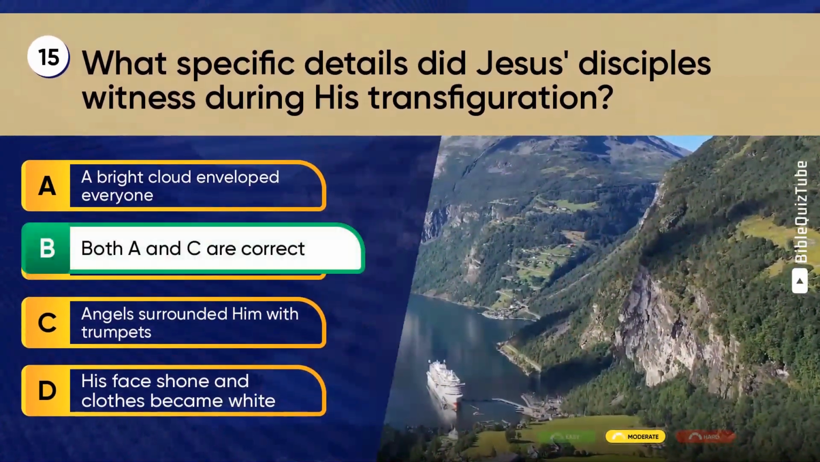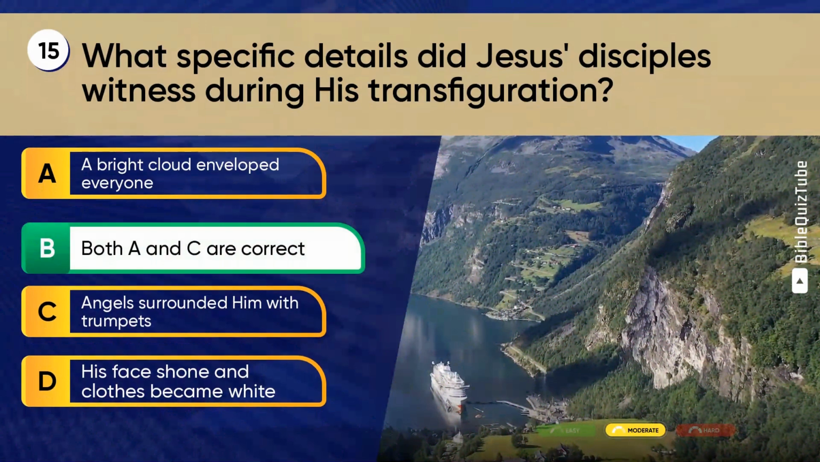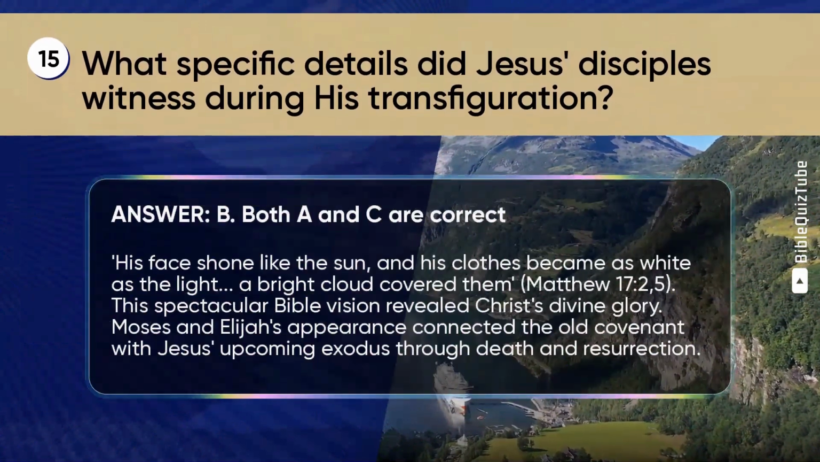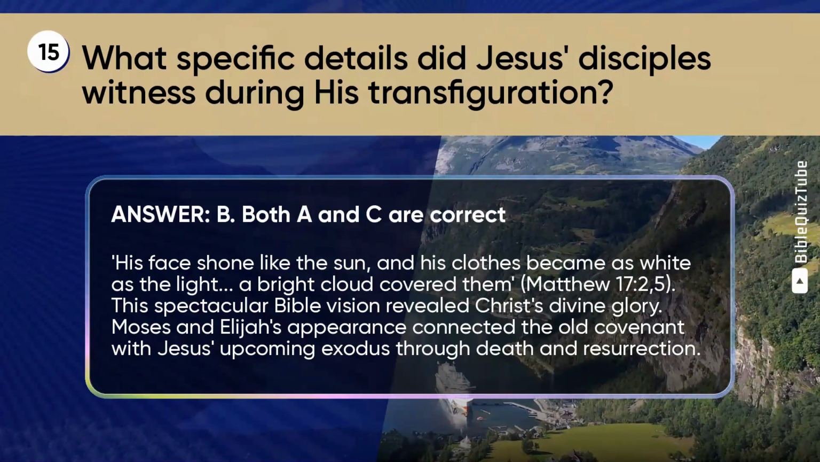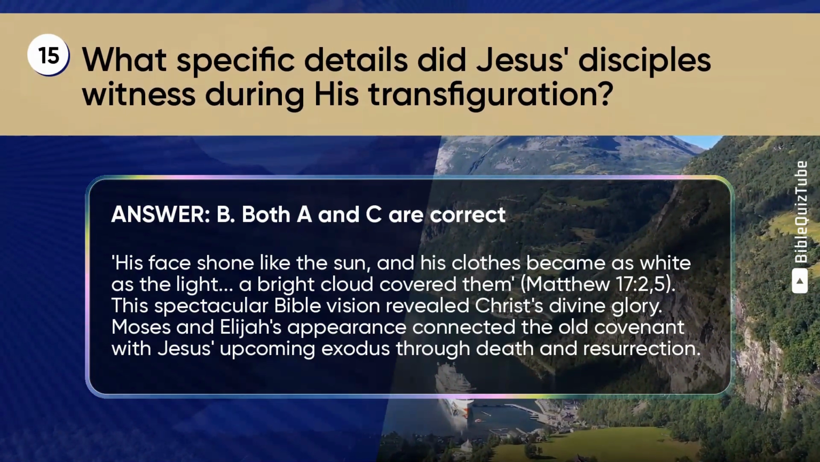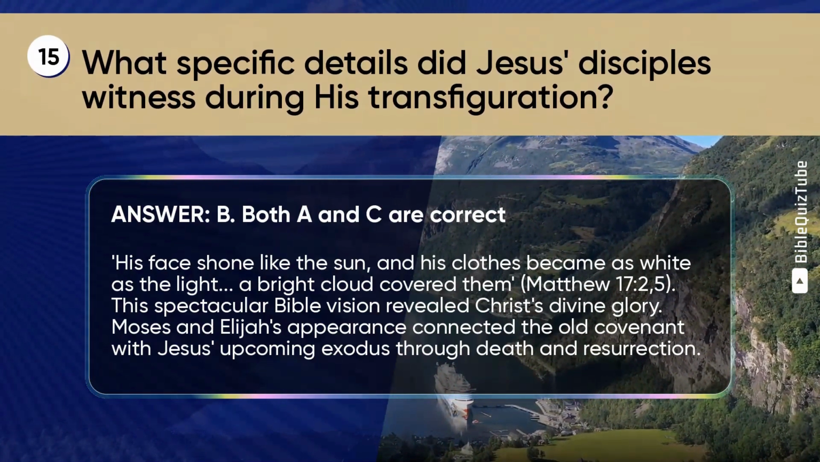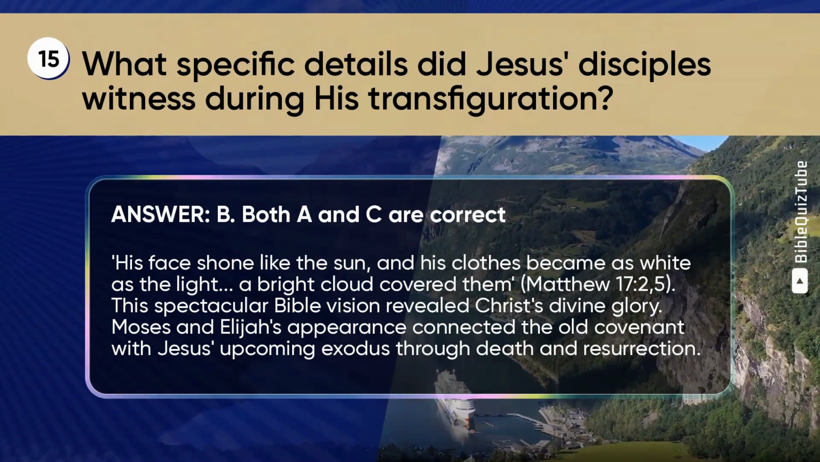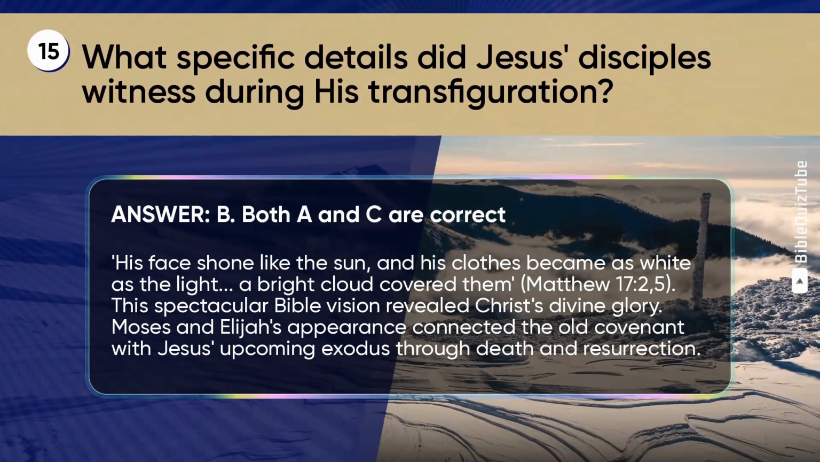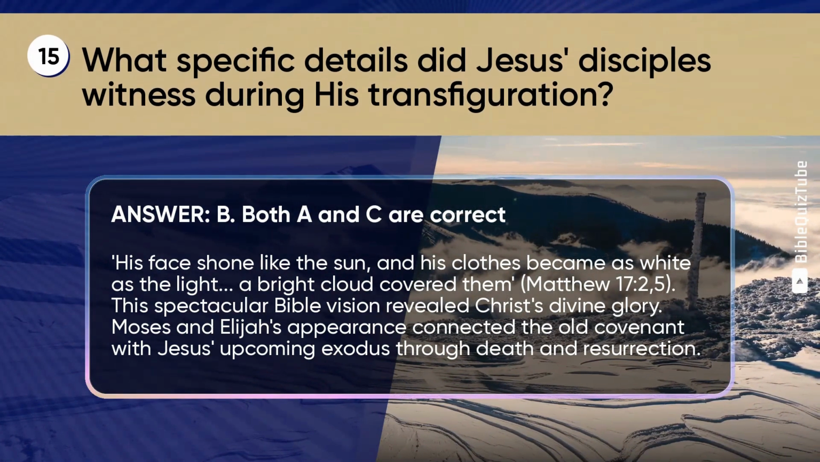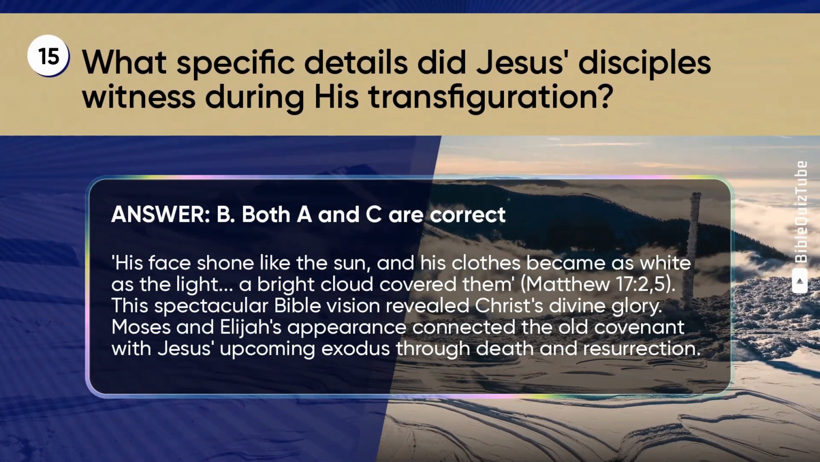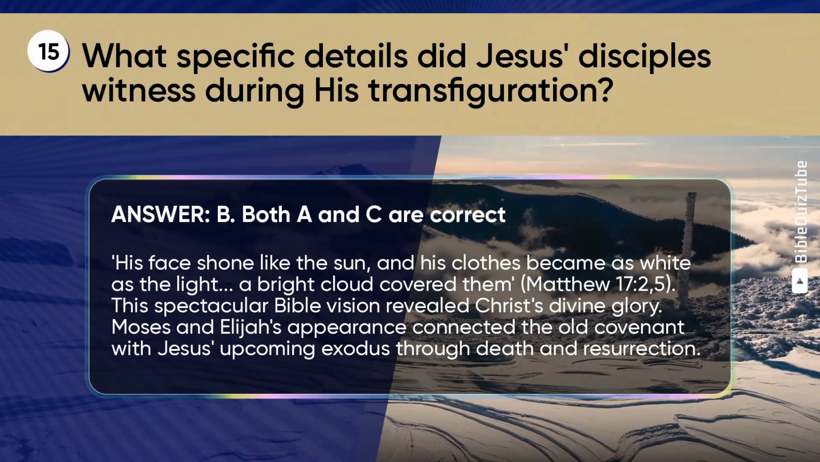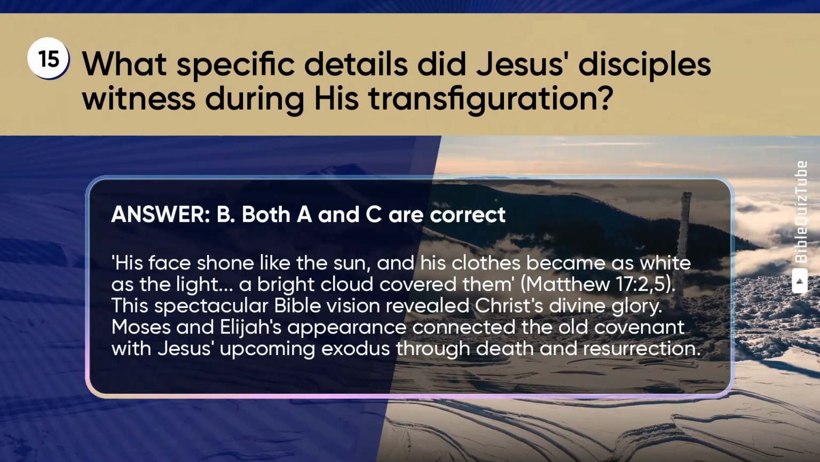The correct answer is B. Both A and C are correct. The explanation. His face shone like the sun, and his clothes became as white as the light. A bright cloud covered them. Matthew chapter 17 verses 2-5. This spectacular Bible vision revealed Christ's divine glory. Moses and Elijah's appearance connected the Old Covenant with Jesus' upcoming exodus through death and resurrection.